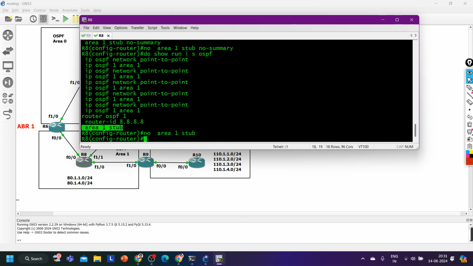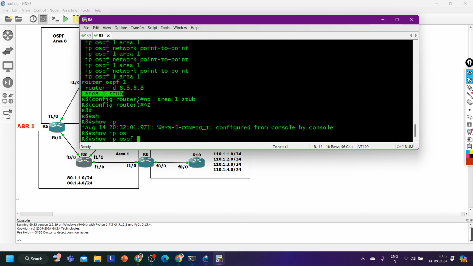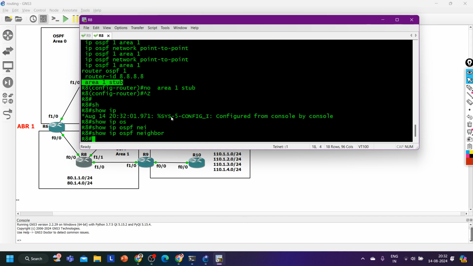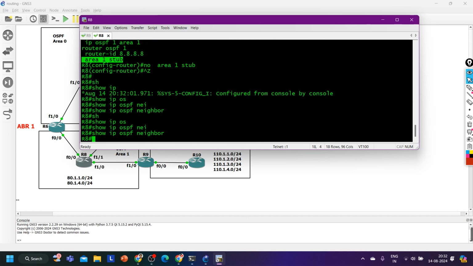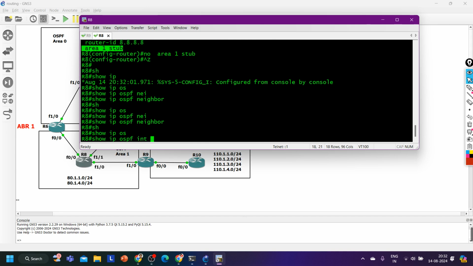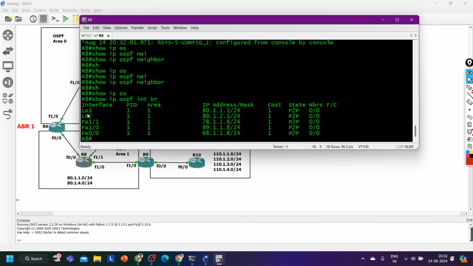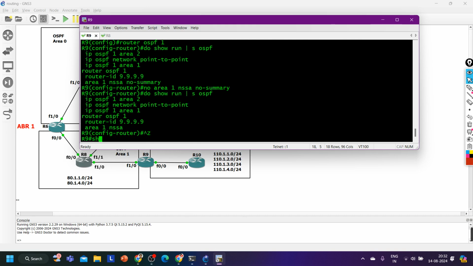Now OSPF neighborship will come up between router 8 and router 9. So show ip ospf neighbor, show ip ospf interface brief. F1/1, F1/0, OSPF is enabled on router number 9.